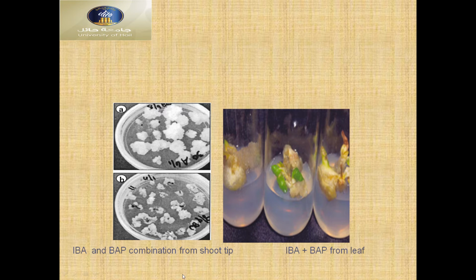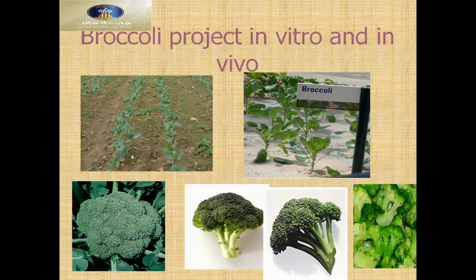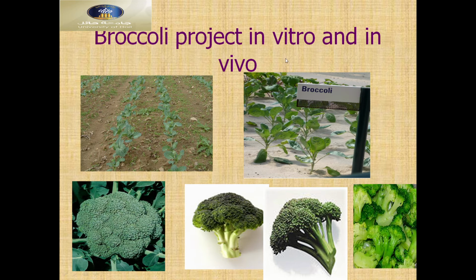And this is also a combination of shoot tips and leaf from leaves, and we can see the callus formations. This is the callus formation. Then here we can see the broccoli project in between. After that it can be transferred to the field as broccoli plants, and then broccoli vegetable or fruits can be grown.